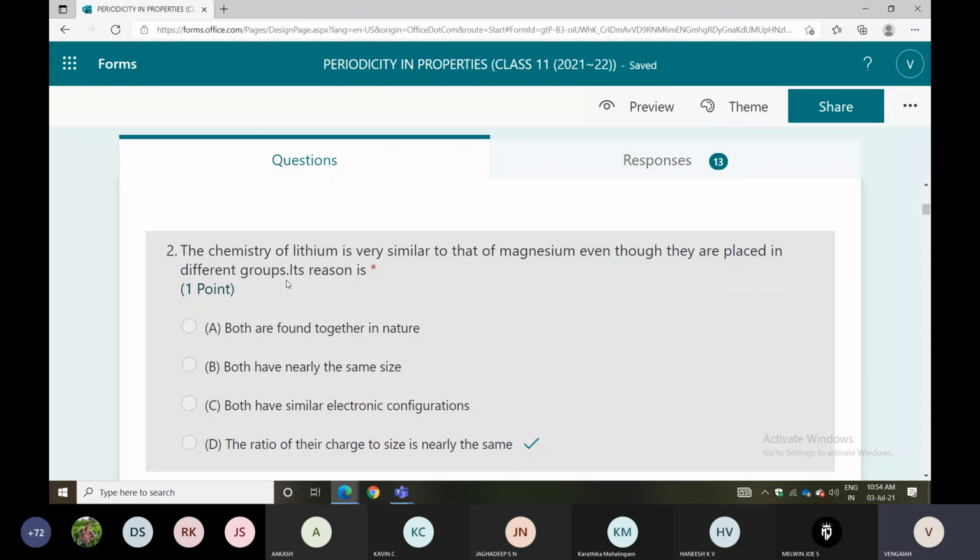Lithium is the second period, first element, and magnesium is the third period, second element. Both are diagonal, lithium and magnesium. So that's why the ratio of charge to size is nearly the same.